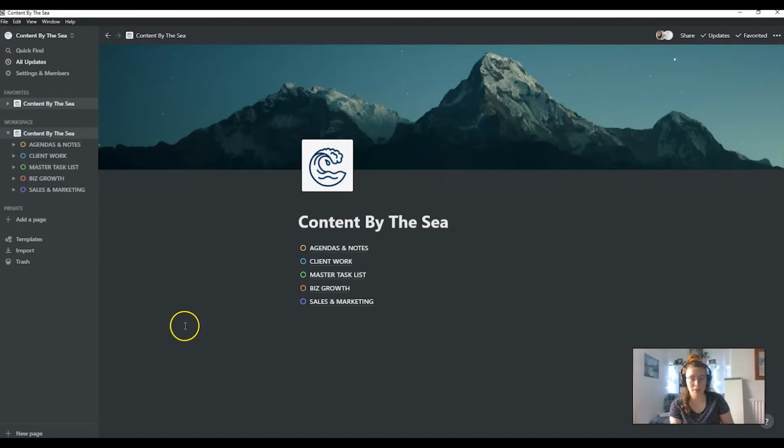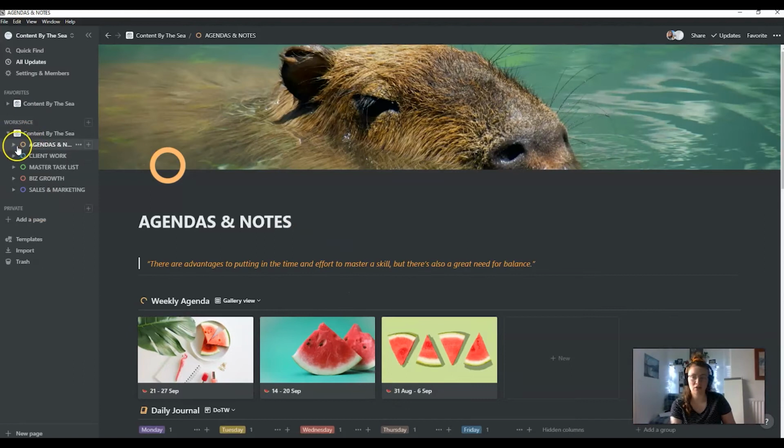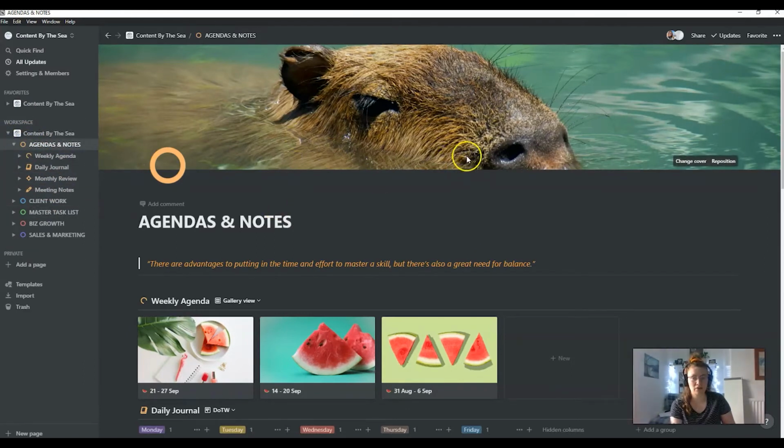It's very, very simple. I'm just going to click into agendas and notes. Obviously, on the left-hand side, you can see the sections and the subsections within there. This is the section that I use the most, that Craig doesn't really use, because it's set up for me, to be honest. I've talked about in the newsletter in the past my love for productivity and how I have found it to be a bit dangerous with regards to my mental health. So this has been the best setup for me. I don't stick to this like glue, because if I do, it becomes a bit obsessive. So I just try to use it as a guide most days.